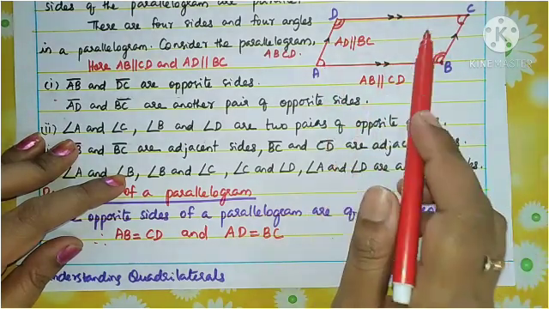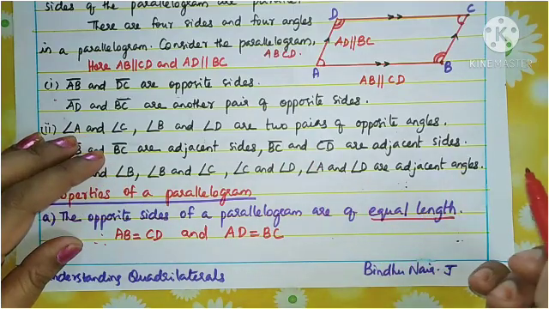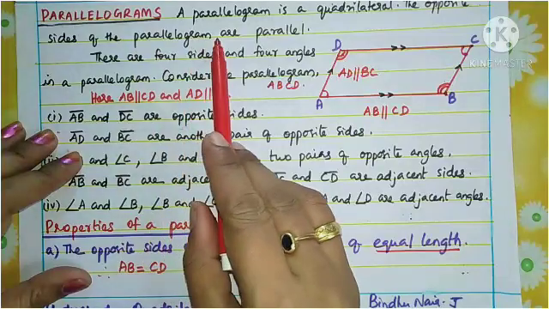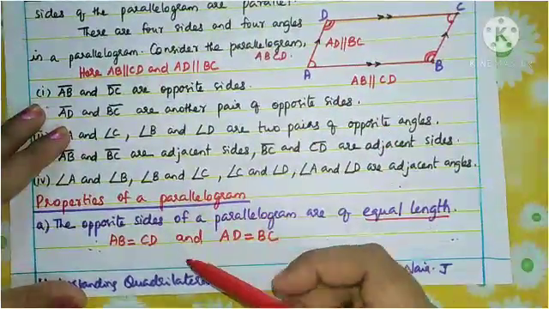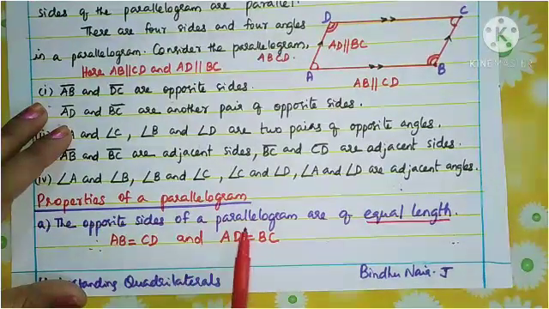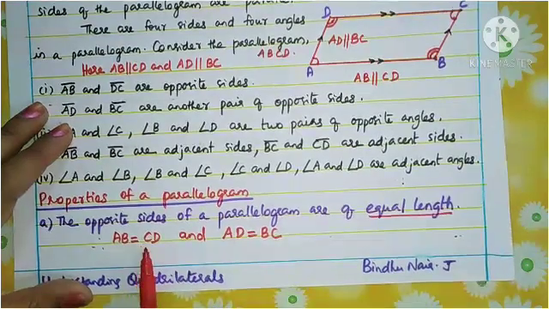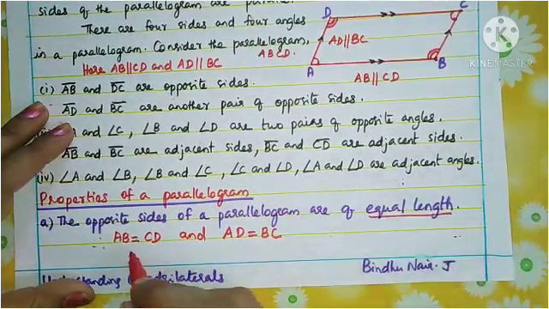The opposite sides are parallel, and equal also. In the definition we say the opposite sides of the parallelogram are parallel, and here we studied a property: the opposite sides of a parallelogram are equal in length. That means their lengths are also equal.